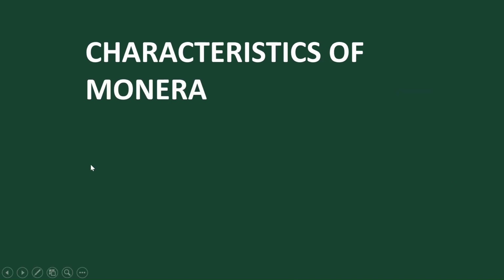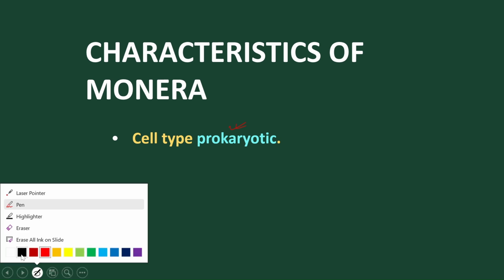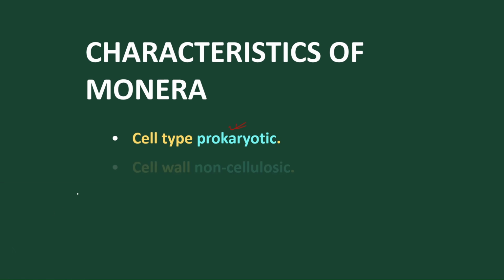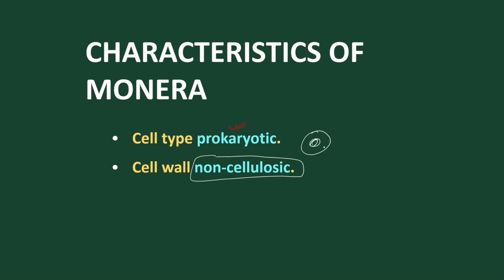Now let's discuss the characteristic features of Monera, or how we'll define Monera. Normally Monera are prokaryotic organisms, as we all know. And these Monera have a cell wall which is non-cellulosic. Normally the plant cell wall is made of cellulose and pectin, whereas in Monera we find a non-cellulosic cell wall. Non-cellulose means they don't have cellulose.